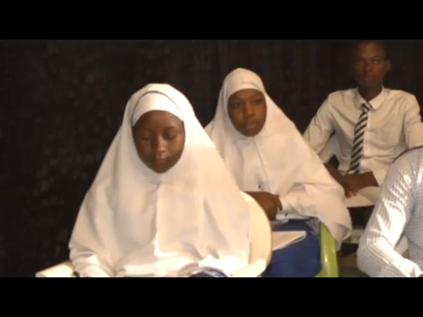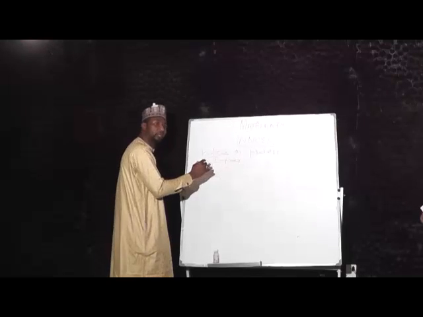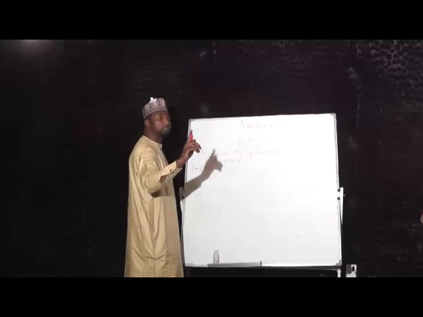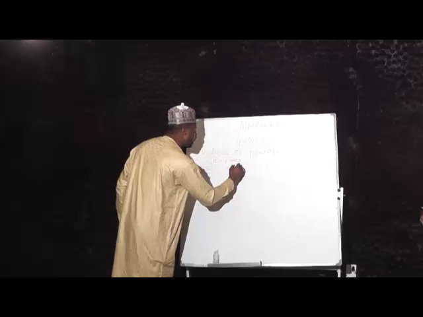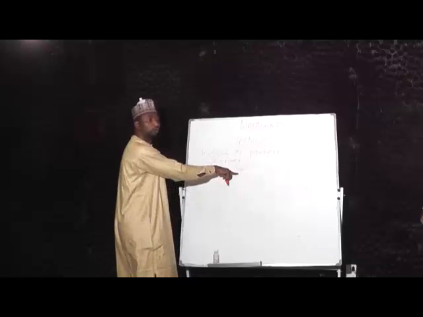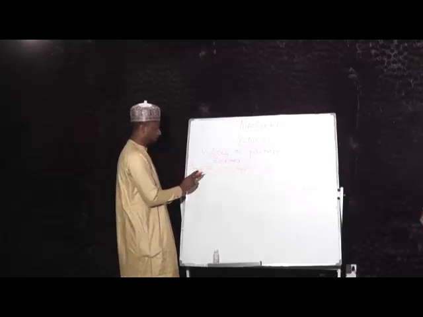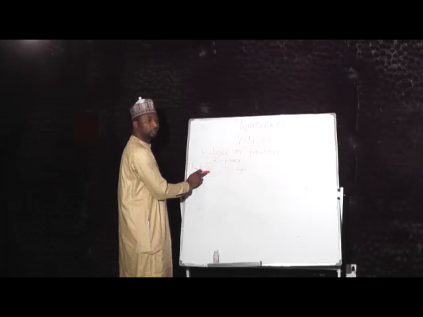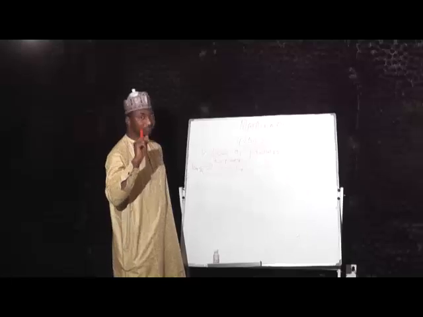Are we together? So this is in a way saying this number 2, the base, in two places. That is, this number 2 is multiplying itself 2 times. So this is another way of writing 4. So if I ask you to write 4 in index form, this is how you're going to write the number 4. Are we together? Yes. I hope you are following me, you out there at home.